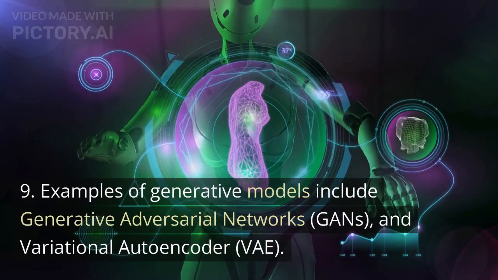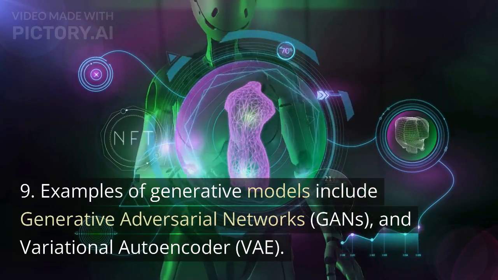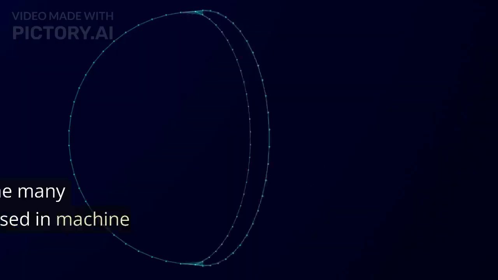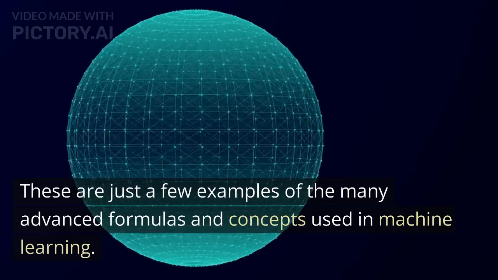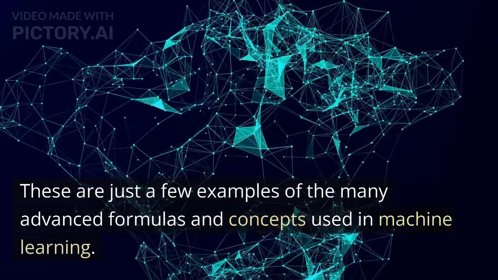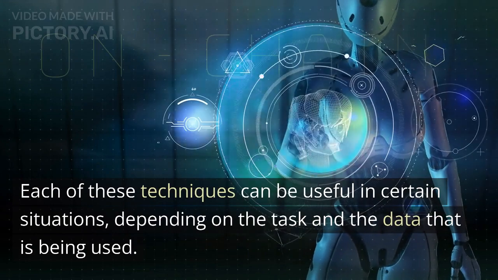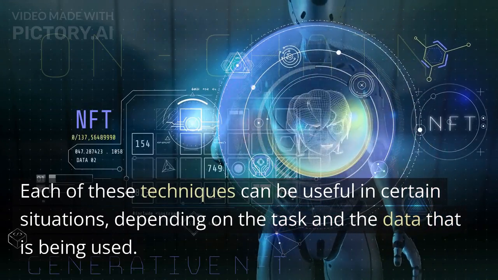Examples of generative models include generative adversarial networks, GANs, and variational autoencoder (VAE). These are just a few examples of the many advanced formulas and concepts used in machine learning. Each of these techniques can be useful in certain situations, depending on the task and the data that is being used.